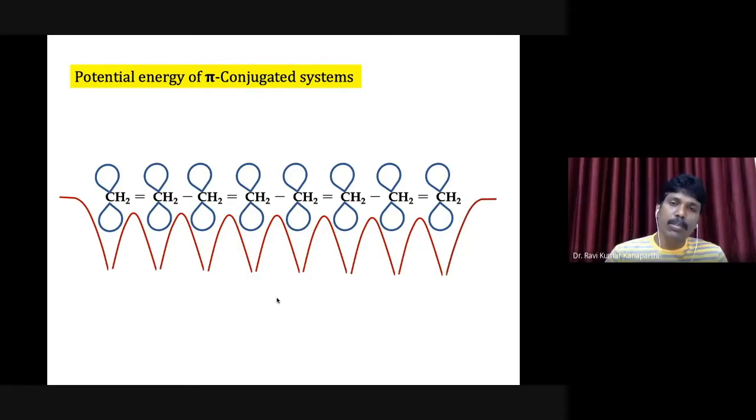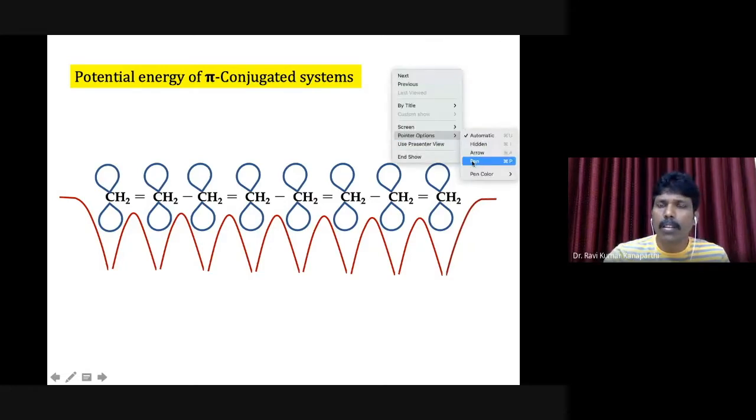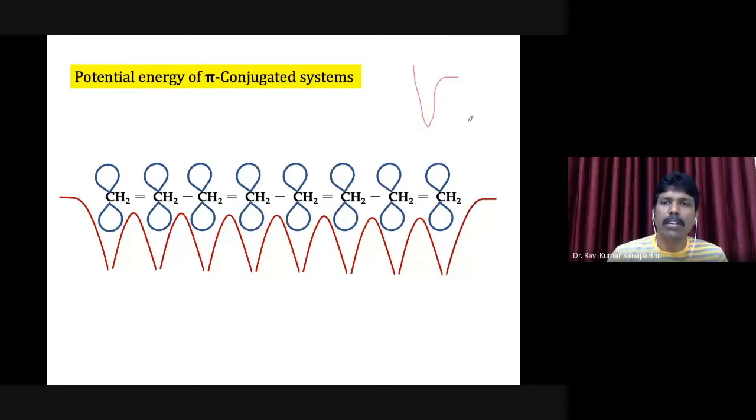And let me tell you that nobody has written a mathematical expression for such a behavior. Most of you would have seen the anharmonic oscillator behavior. Have you seen this behavior anywhere? I think it is available in most textbooks. This is called the anharmonic oscillator. It is very nice to represent this type of behavior, but the anharmonic oscillator doesn't have a very precise expression.